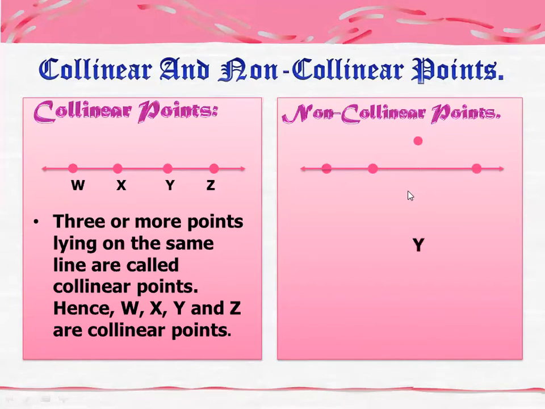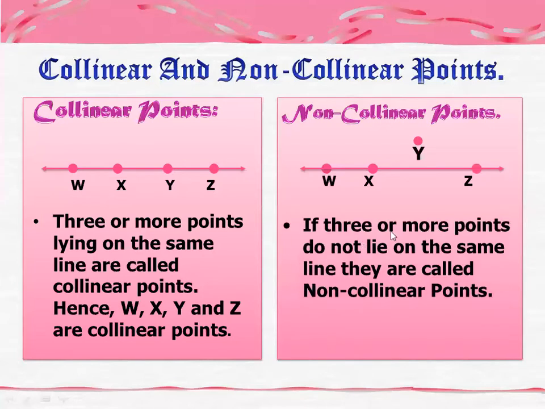Let's label it: this is point Y, and these are W, X, and Z. Three points lie on one line, but point Y does not lie on that line. So if you have 3 or more points that do not lie on the same line, then these points are non-collinear points.